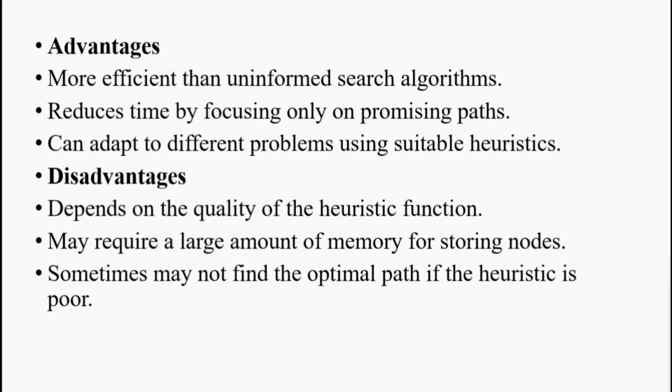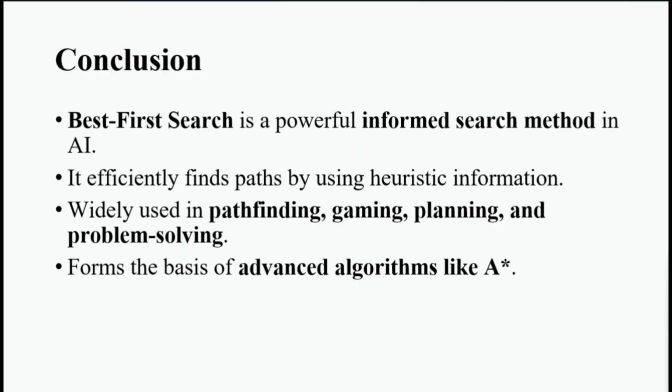If there are advantages, there might be disadvantages. It also has some disadvantages. Let me tell you, its efficiency depends heavily on the quality of the heuristic. It may require a large amount of memory for storing nodes in a queue. And sometimes it may fail to find the optimal path if the heuristic is poor. When it is poor, the values may be misleading, with errors in f of n equals g of n plus h of n. So let me conclude this.